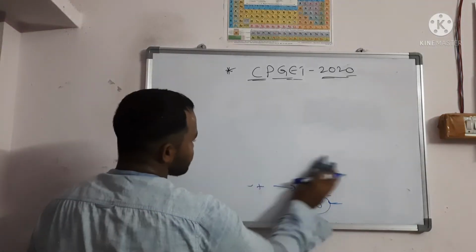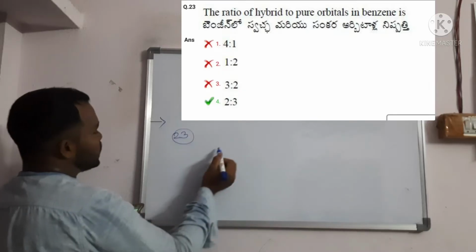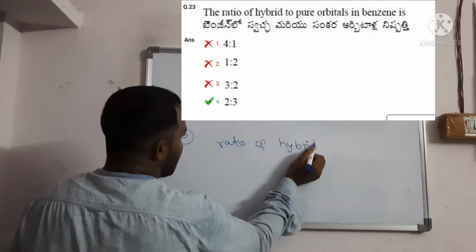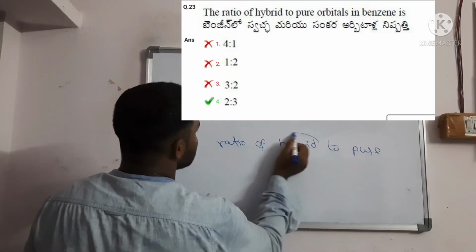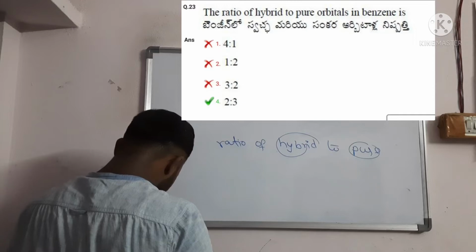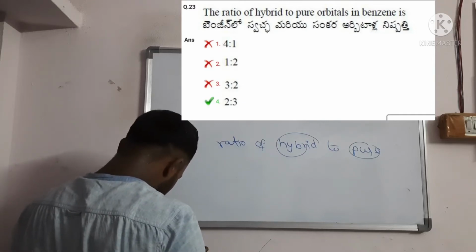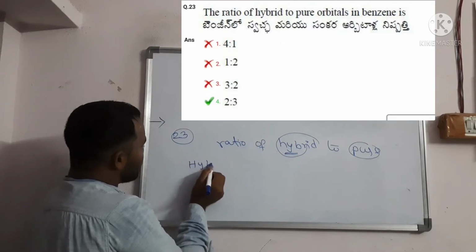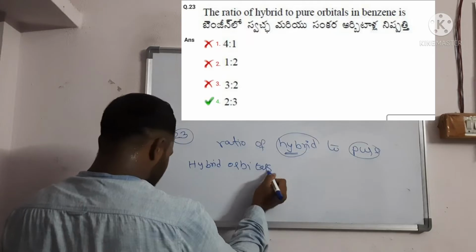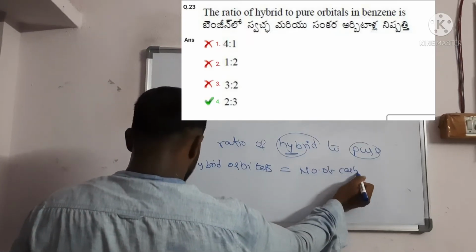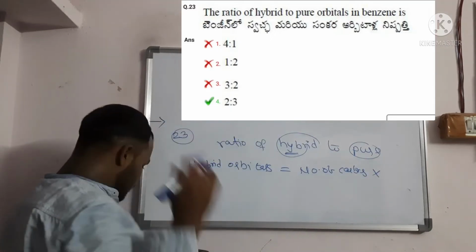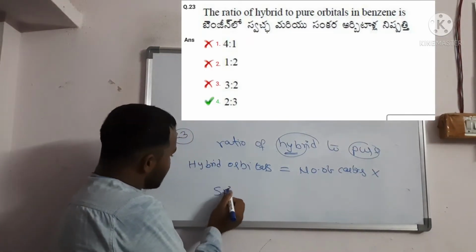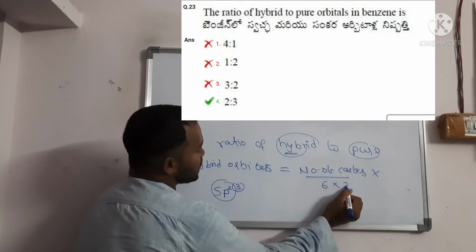The number of hybrid orbitals is the number of carbons into the hybridization value of carbon. Benzene is sp2, which means 3, and the number of carbons is 6. 6 into 3 is 18.